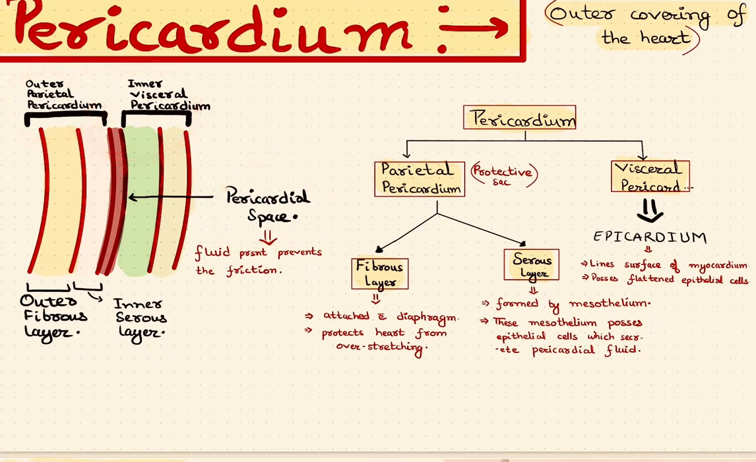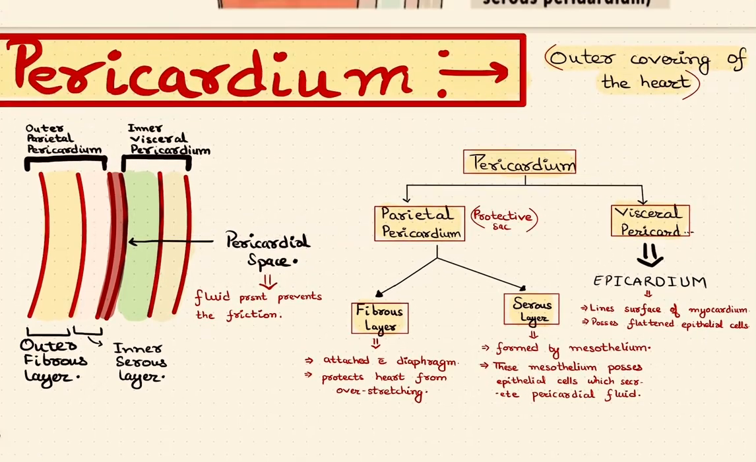and inner visceral pericardium. This inner visceral pericardium is also known as epicardium, and it lines the surface of myocardium, which is the next layer to it. It possesses flattened epithelial cells also. So this was all about pericardium.